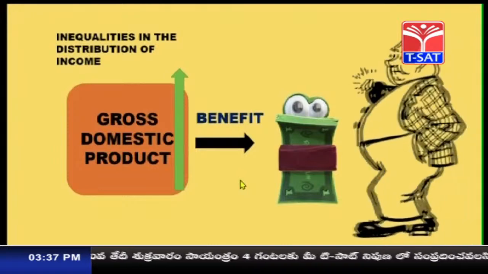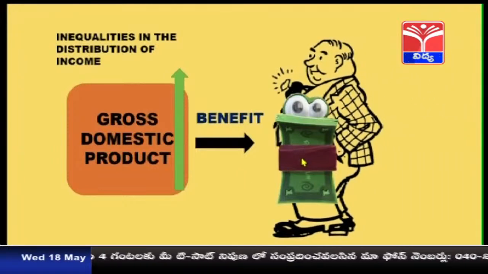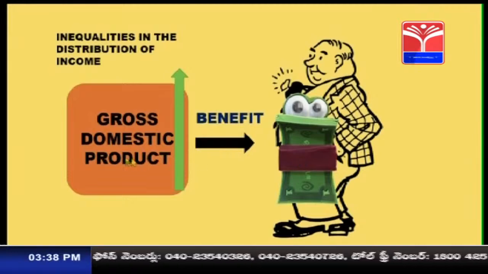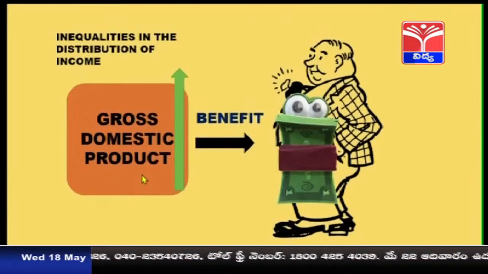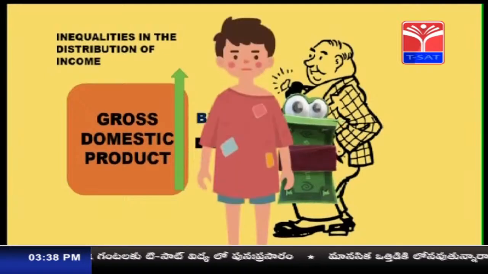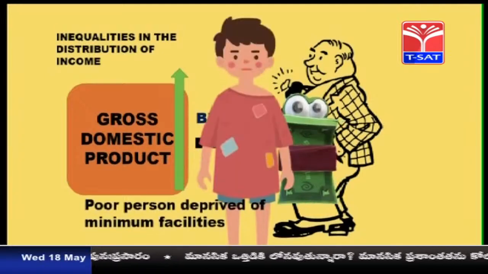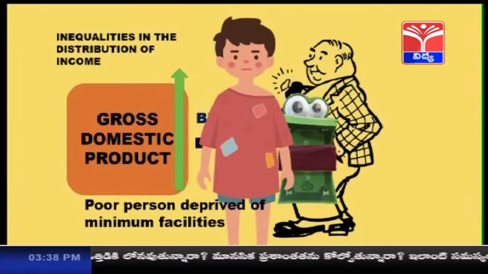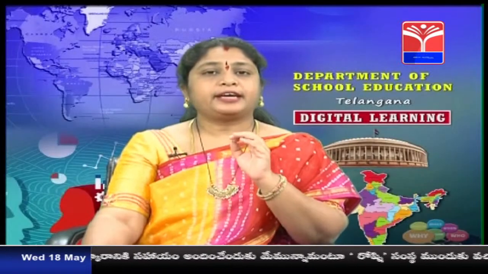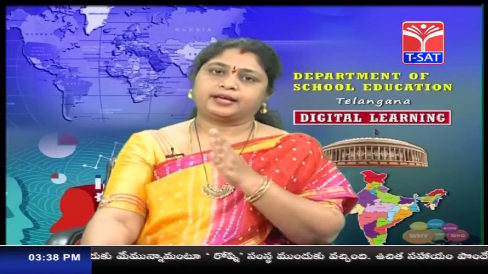So who are those? Only rich people. Rich and wealthy people are the people who are able to buy these goods, whatever goods are produced in the country. But what is happening to the poor people? They are still deprived of the basic necessities. Even the minimum facilities are not provided to the poor person. So this is because of the unequal distribution of income.